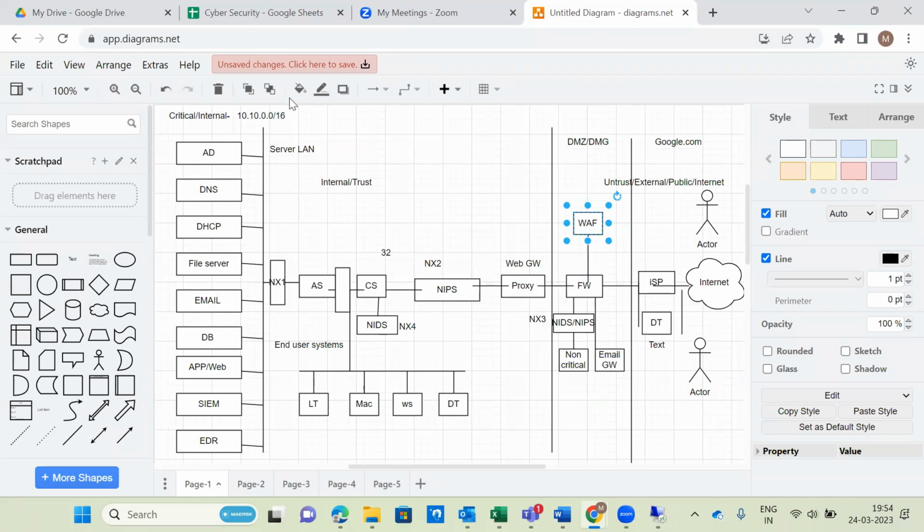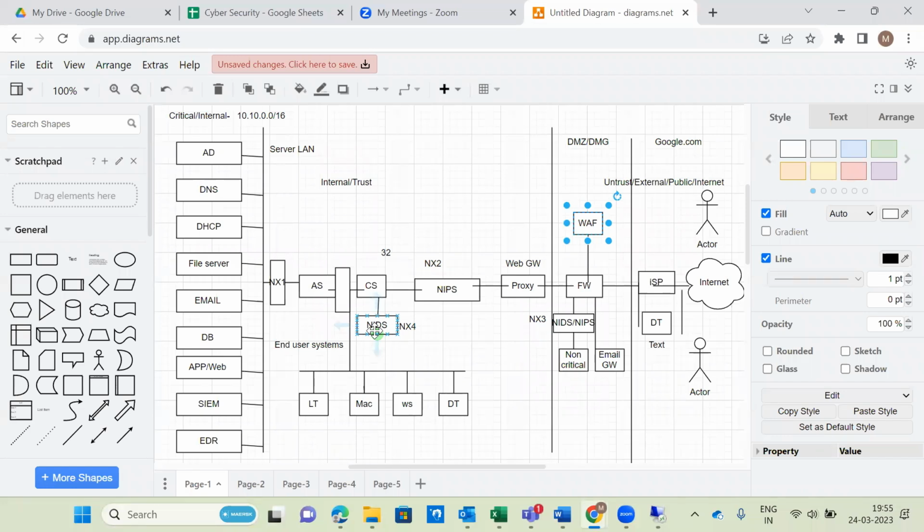So now how can we define this one? In between inline method or promiscuous mode, WAF is similar to a proxy, similar to an NIPS. What about NIDS? What is the deployment method of NIDS? Span method. Excellent. What about the EDR tool? Agent and server. Right. What is our NIPS? Inline method, not promiscuous. Yeah, correct.